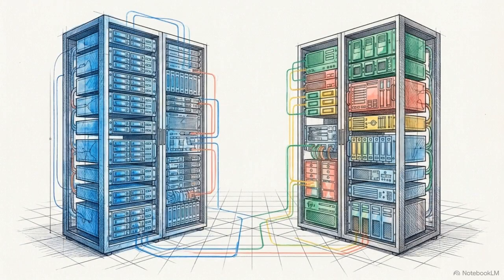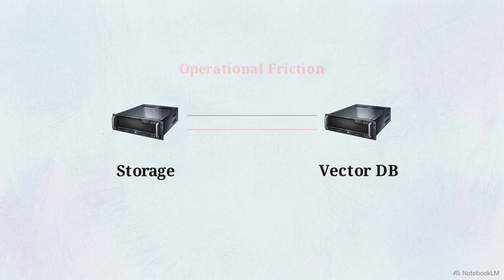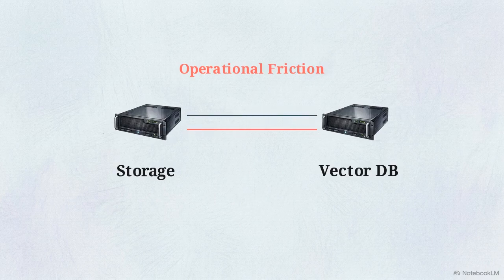Standard legacy workflows for vector embeddings are split. Teams store raw data in Parquet, but must export those embeddings to a separate vector database for indexing and search. This setup creates operational friction. It requires maintaining two separate infrastructures and constantly syncing data across the network.